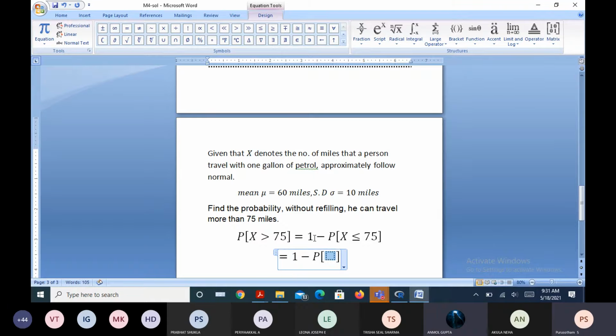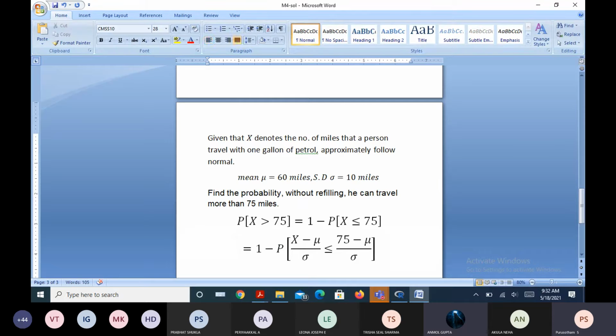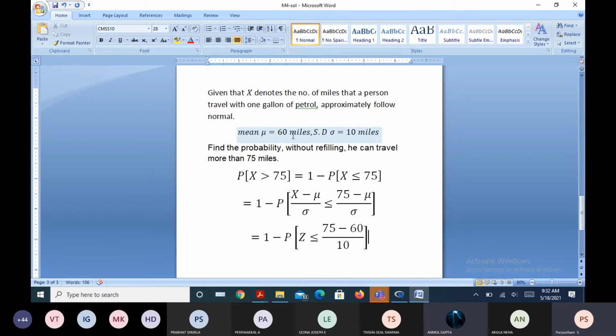By taking Z as X minus mu by sigma, which is less than or equal to 75 minus mu, where mu is 60 and sigma is 10, and this I take as Z. Now X is a normal variate with mean 60 and standard deviation 10, whereas Z is a normal variate with mean what? Do you know the mean of Z?